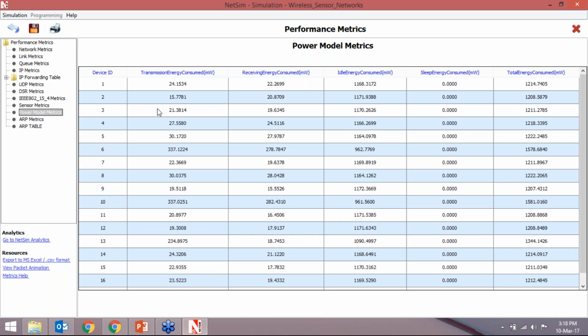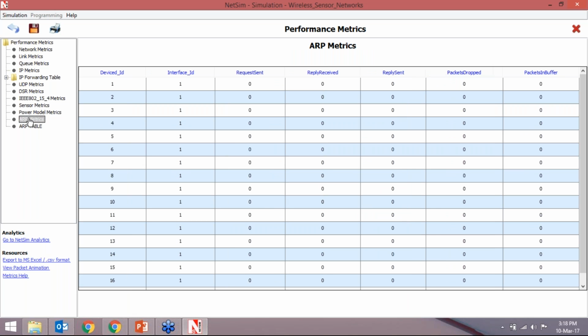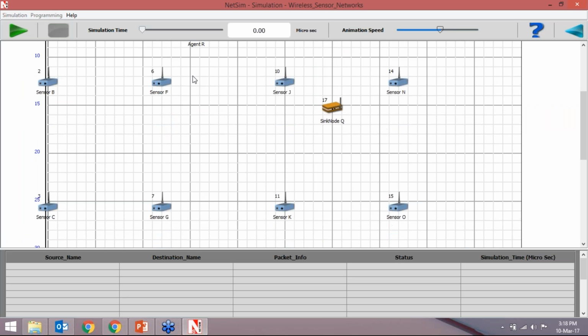Okay. Then power model metrics is there according to the devices, where transmission energy consumed, receiving energy consumed, and idle energy consumed, and sleep energy, and total energy consumed. The overall power information is there. This is the ERP metrics. So we can see the packet animation.